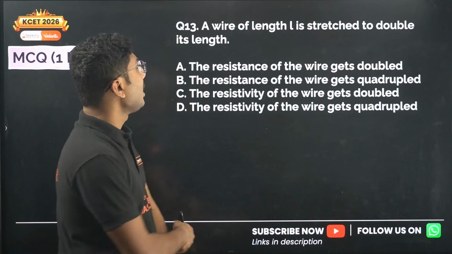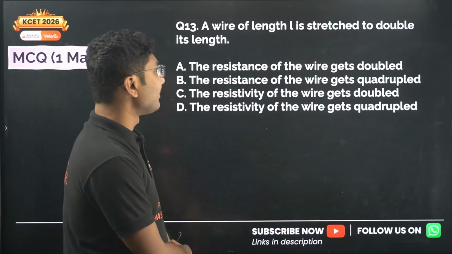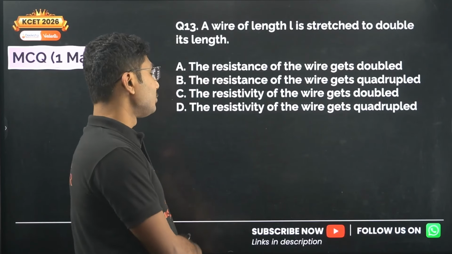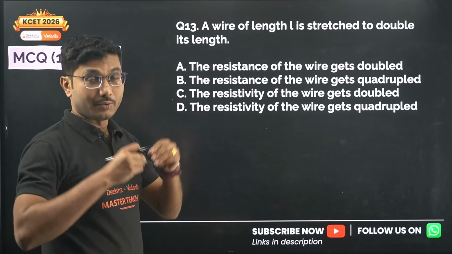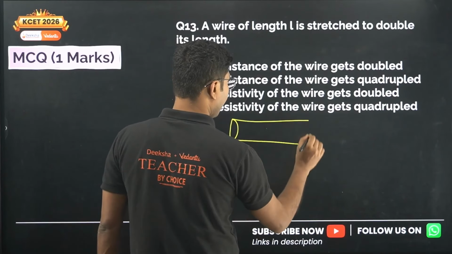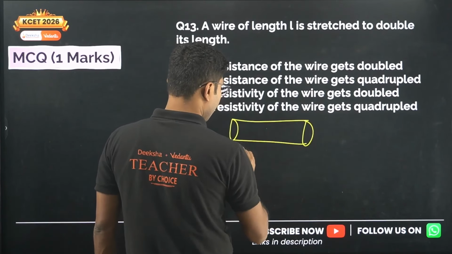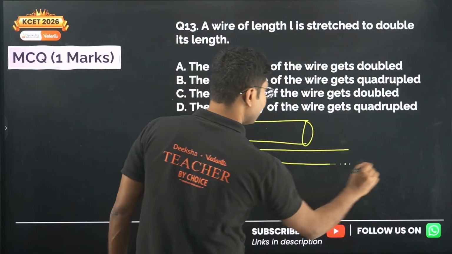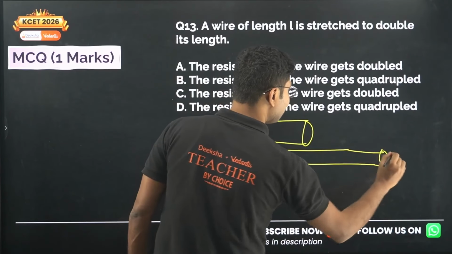Now next question: a wire of length L is stretched to double its length. Whenever you stretch a wire, its length increases but its area decreases proportionally.